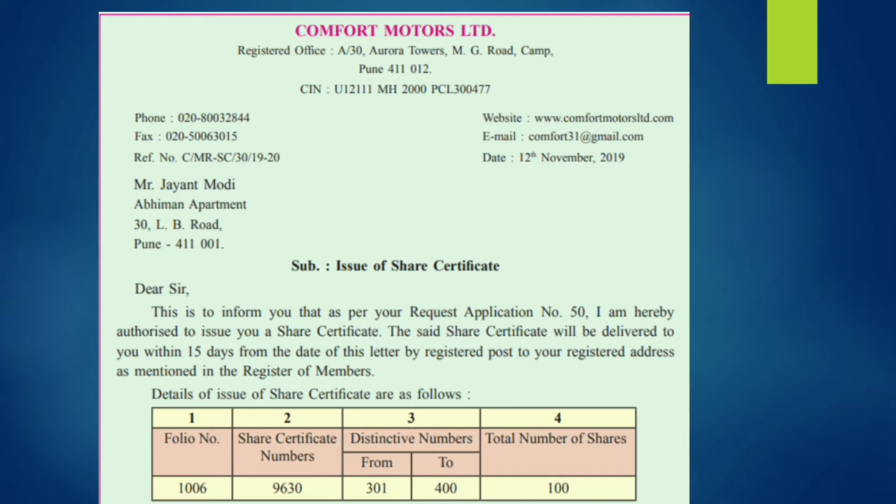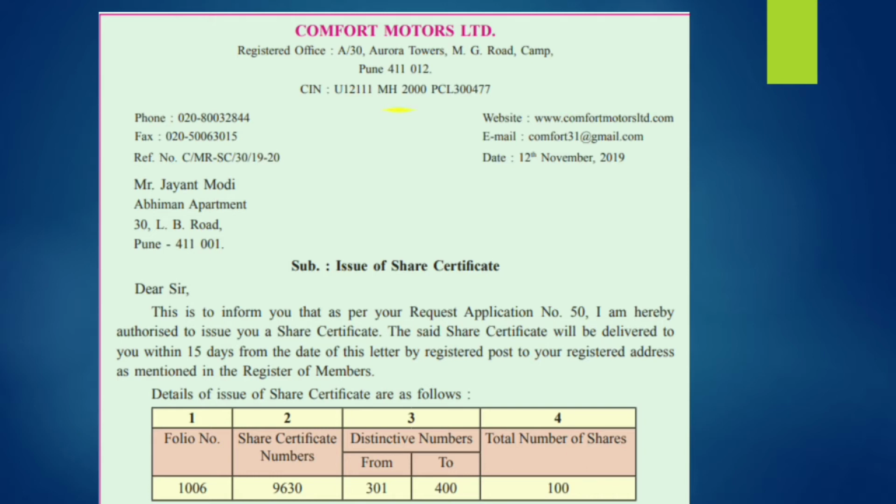It starts with U. U means unlisted company. If you are going to write about a listed company, then you have to mention L instead of U. Otherwise, you can write U for an unlisted company. The next 5 digits are given by the ROC to the company to know about the type of the industry.